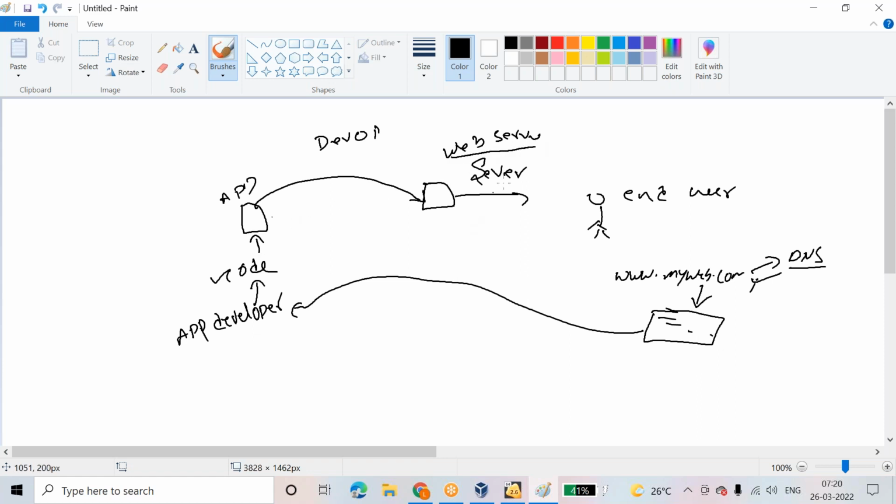If we deploy this code directly, the web server will not understand it, and the end user will not understand it either. So the DevOps engineer will convert that code into a web server understanding format. That format is called maybe war or jar or ear, anything. Then he will deploy into this.